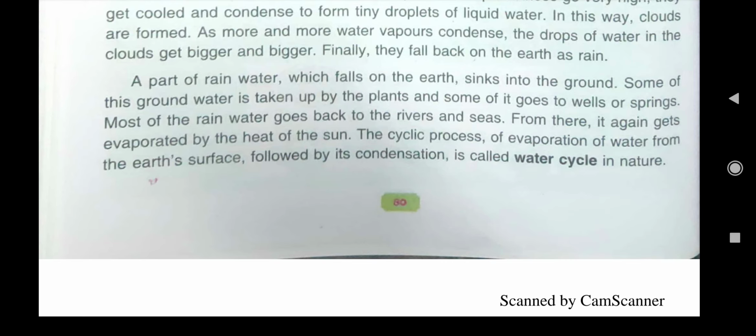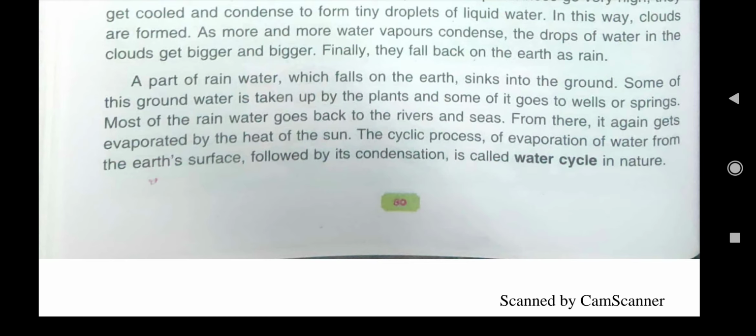Of that rainwater, again some goes down to form groundwater taken by the plants, some goes back to wells and springs, and most of the rainwater goes back to the rivers and seas. So have you understood, children, what is the water cycle, how rainfall is caused? From there it again gets evaporated by the heat of the sun.